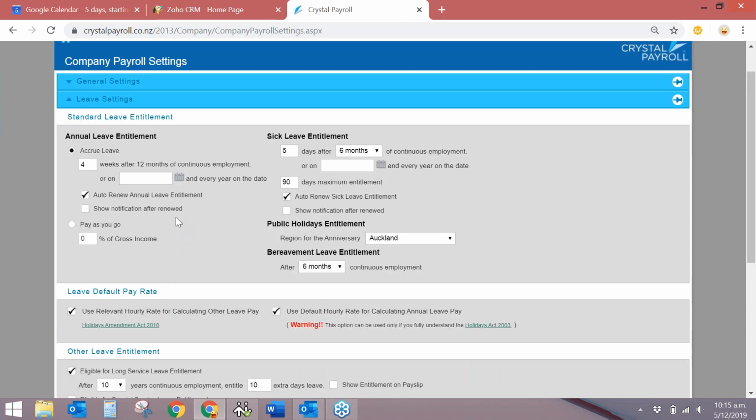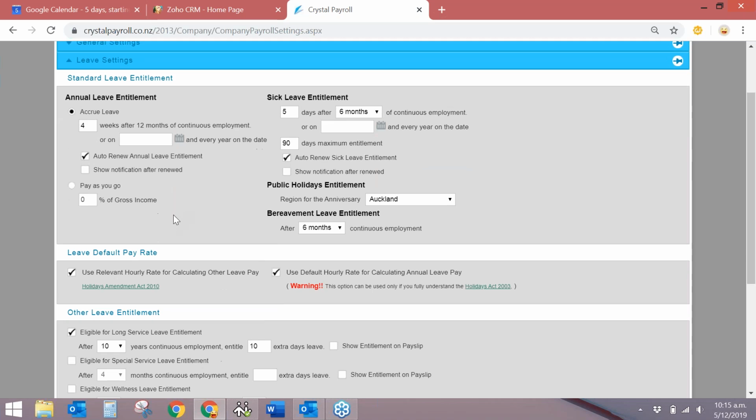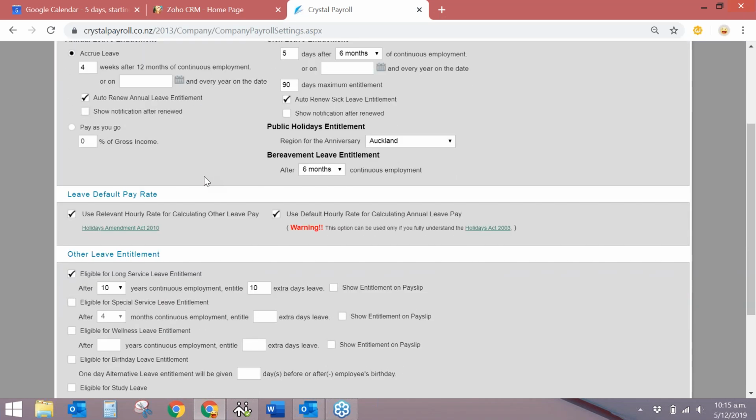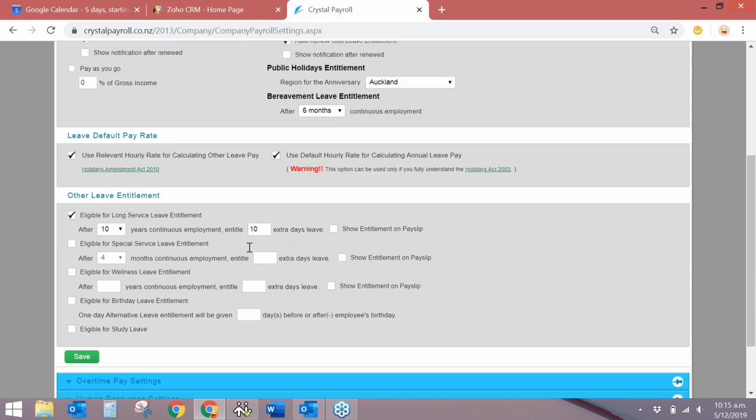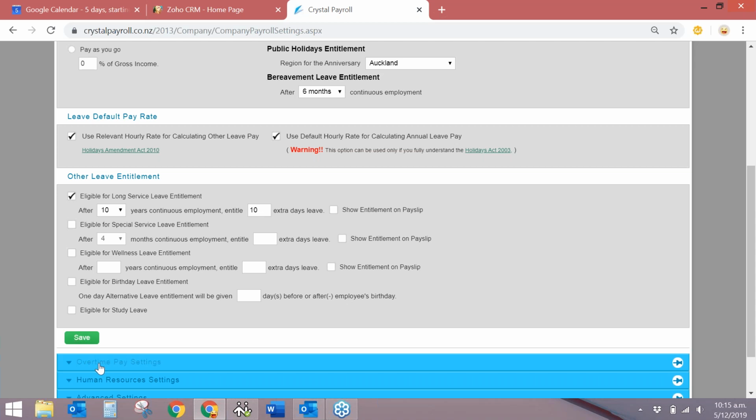This is already pre-populated to what the standard is. But if you've got something that's different, you might do 5 weeks of annual leave or something like that, you can put that into here, and that just rolls over for everyone under your company. I've just put it onto what the standard is according to the Act. You can also enable other special types of leave if you needed to: long service leave, special leave, wellness leave, birthday leave, or anything like that.